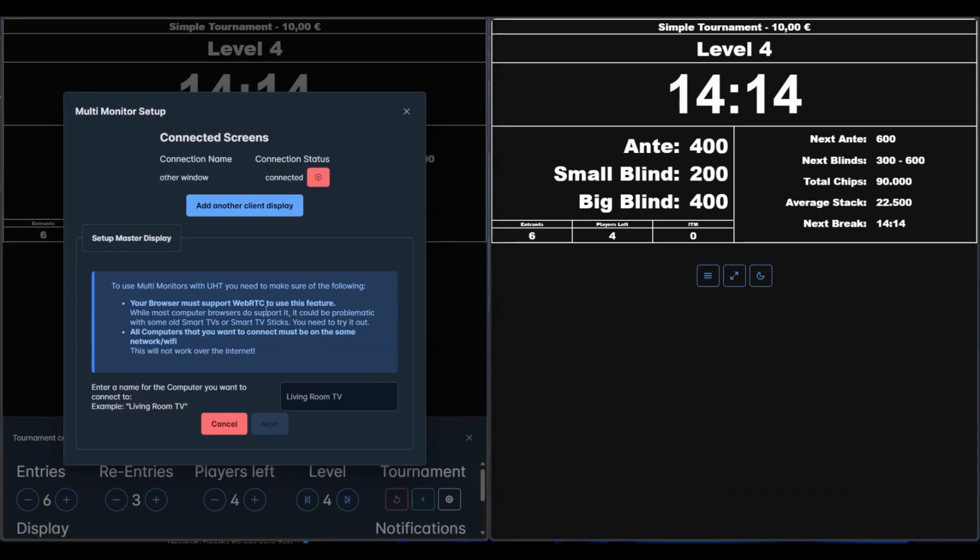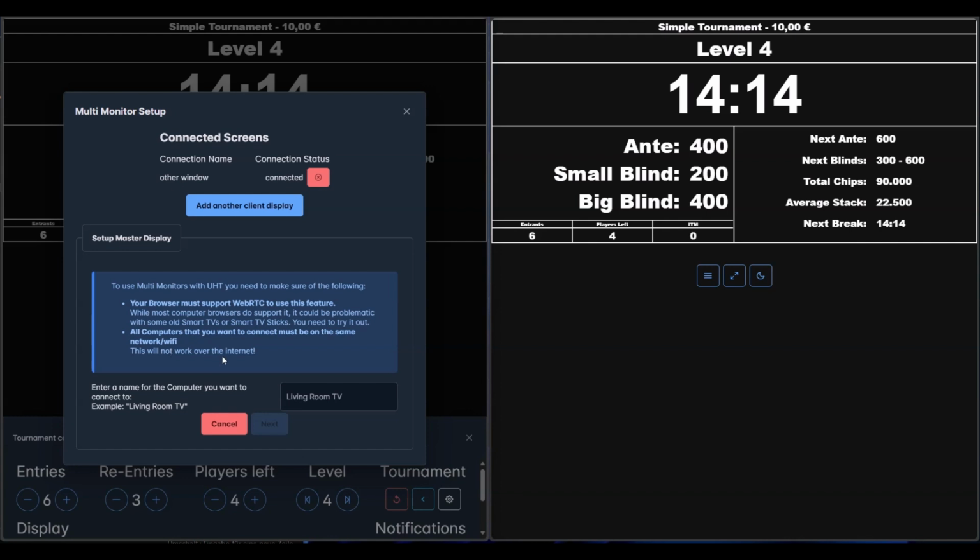If UHD finds that there is probably no support for it, you would see a yellow warning above the box saying that your browser probably doesn't support it. But in almost any case, this shouldn't be a problem. Another important thing is that you always need to be on the same network with every monitor you use. This does not work over the internet, so all the computers you are trying to set up as clients need to be on the same Wi-Fi, the same network. They must be reachable over your local network by the browser, or this won't work.